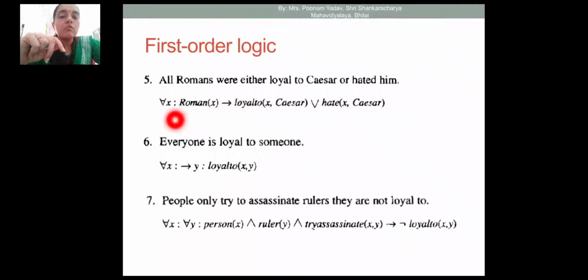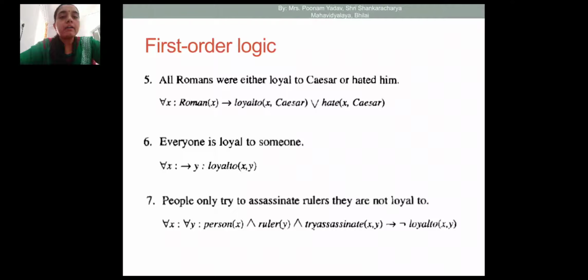So we write for all x, x is talking about Romans, then for all x, Roman x implies loyal to x Caesar or hate x Caesar. In this way this statement is represented in first order logic. Everyone is loyal to someone. Again, for all x, there exists y, loyal to x y.